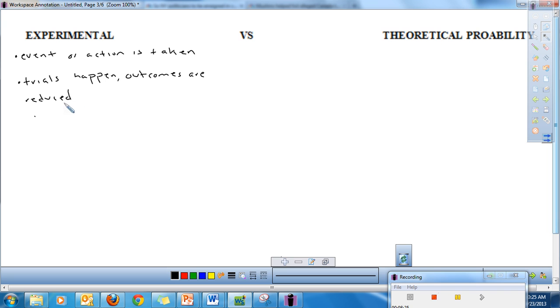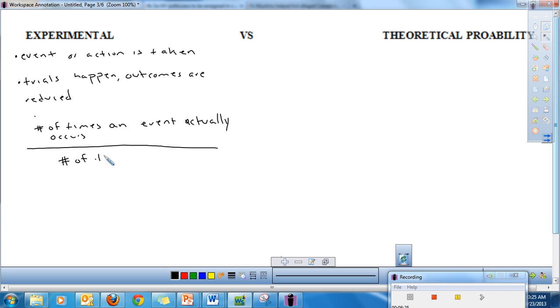And I'll explain what that means in a second. We would write our experimental probability as the number of times an event actually occurs over the number of trials.